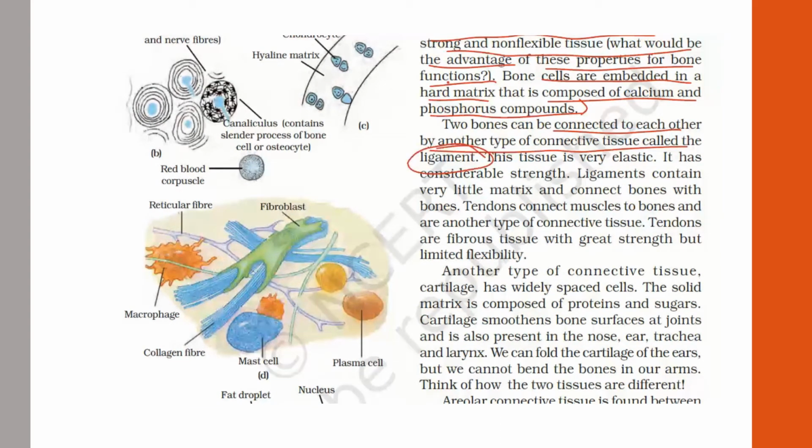First we spoke about blood, then the second connective tissue, that is the bone, and next we are here with the third connective tissue, that is the ligament. This tissue is very elastic and it has considerable strength. Ligaments contain very little matrix and they connect bones to bones. In your ankle portion, when you bend or twist your ankle, that portion where the ankle is rotating or moving is fully the ligaments portion.